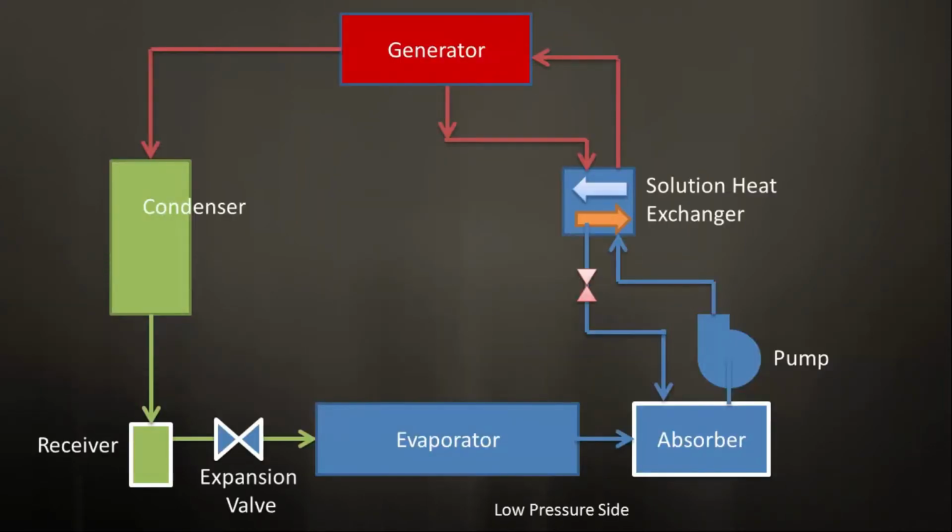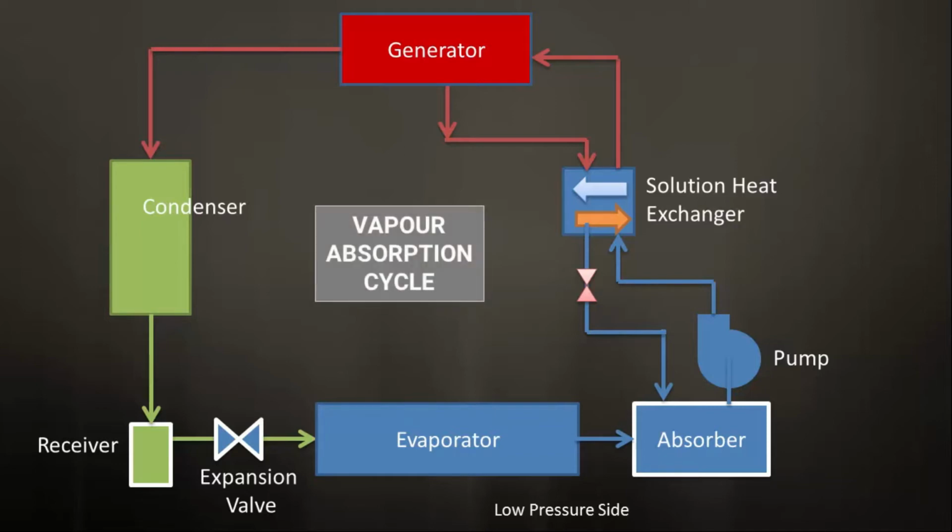Coming back to the vapor absorption refrigeration cycle, in short VAR cycle, is shown in the figure below. The system needs heat as energy input and it produces a cooling effect. Let us see a simple vapor absorption system. Here there is a generator where heat is provided from an external source.